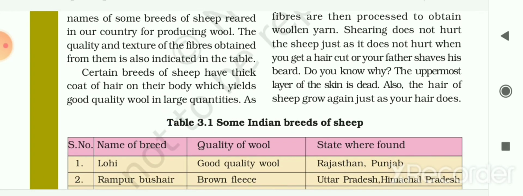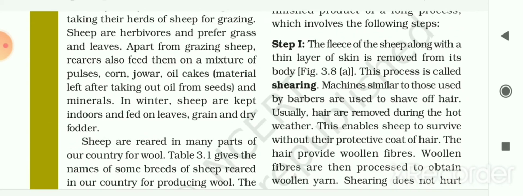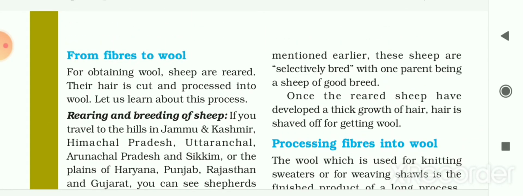Certain breeds of sheep have a thick coat of hair on their body which yields good quality wool in large quantities. As mentioned earlier, these sheep are selectively bred with one parent being a sheep of good breed.